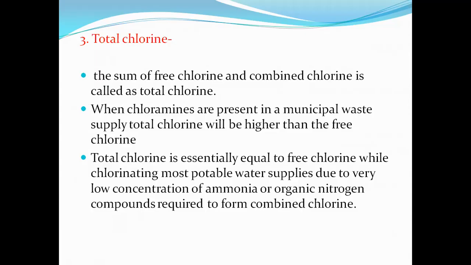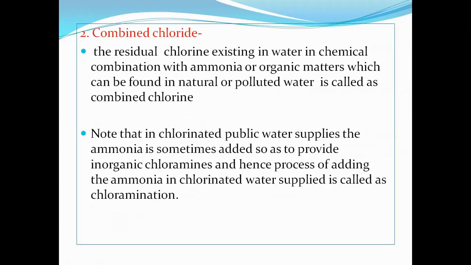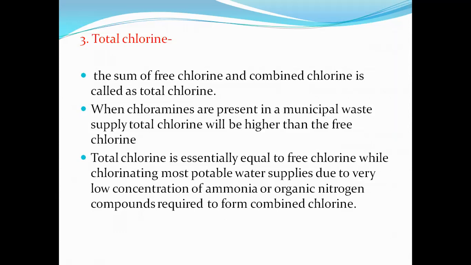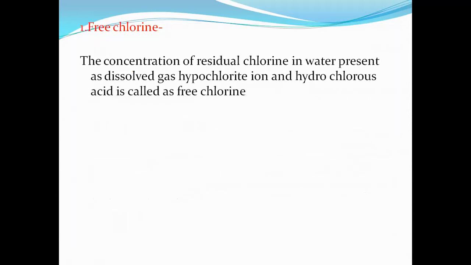Hope you all get these three forms of chlorine: first free chlorine, second combined chlorine, and third total chlorine. Free chlorine consists of three parts: dissolved gas, hypochlorite ion and hypochlorous acid. When these three compounds are present in water, it is known as free chlorine.